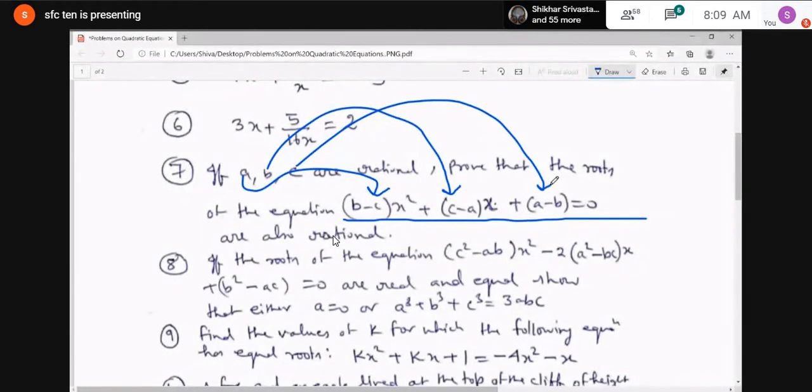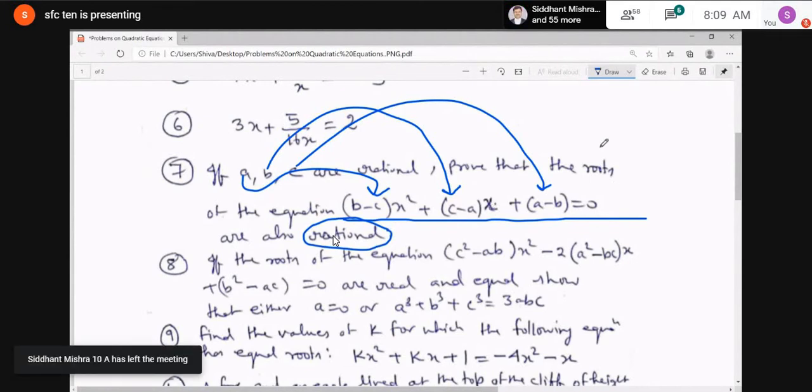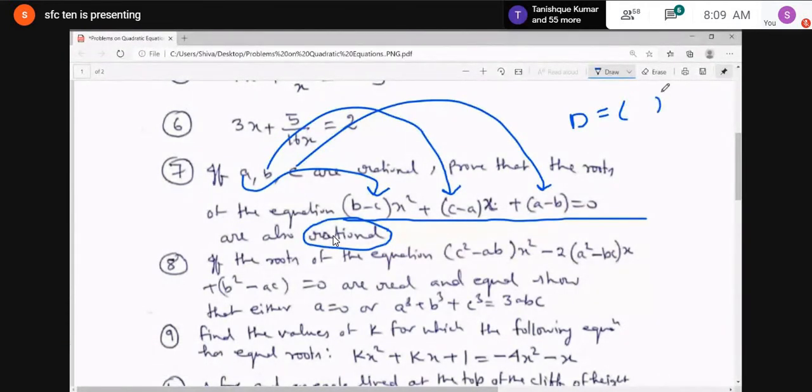Then with the help of that, you can find the discriminant. After finding the discriminant, as per the condition that the roots are rational, you will get one perfect square, and then you can proceed. I'm just giving a hint: (a plus c minus 2b) whole square greater than or equal to 0, you will get. After that you can proceed. In case you have not done it, try this again.